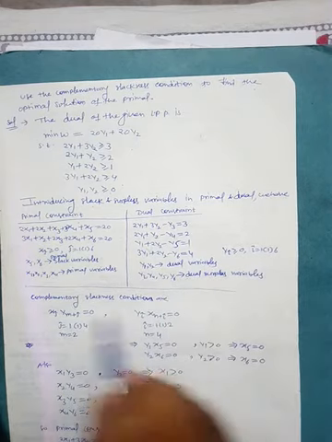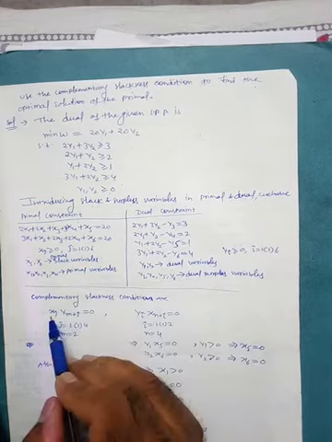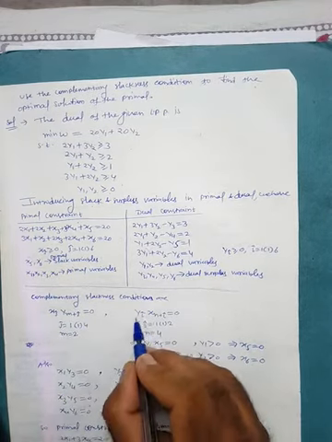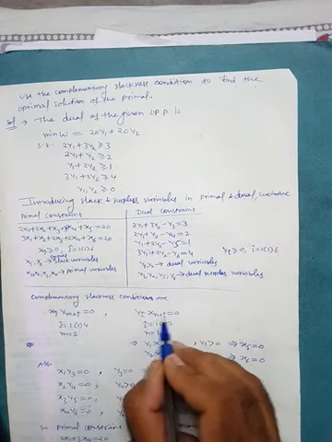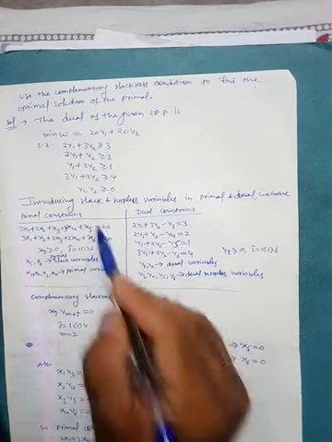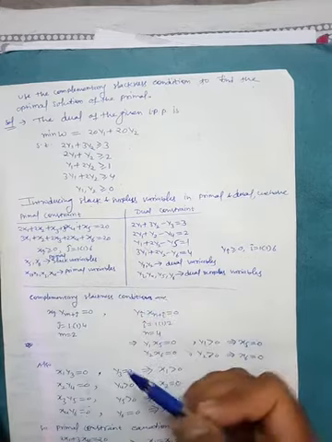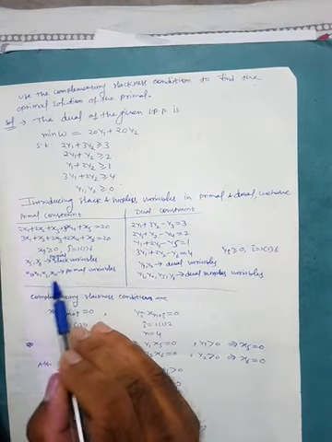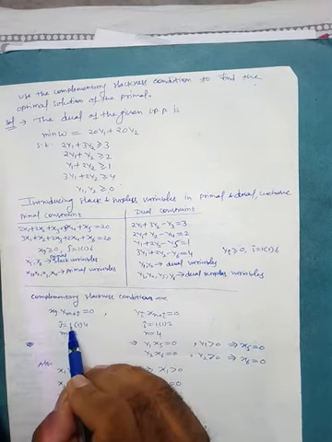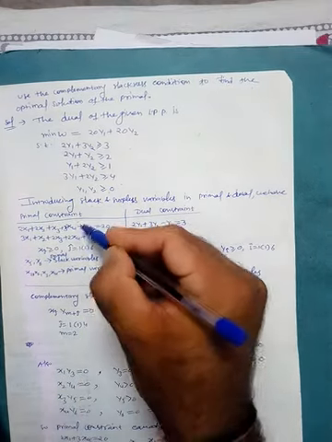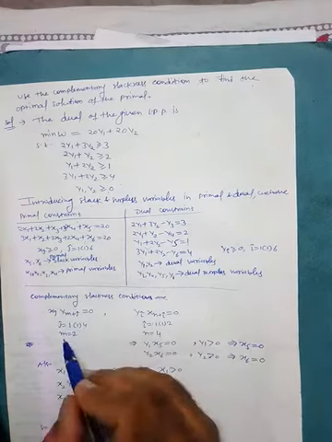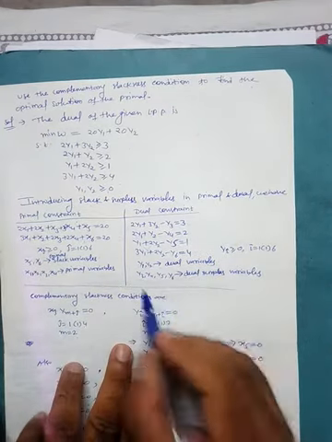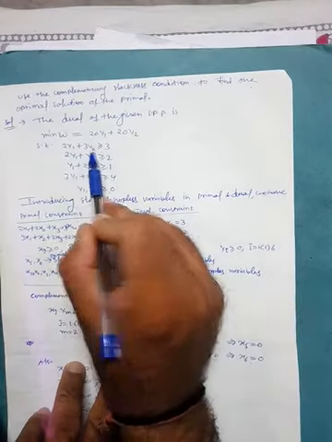Fine. Now based on the complementary slackness condition, xj times y(m+j) is equal to 0, and yi times x(n+i) is equal to 0. Now from here, how many variables are there? Original variables x1, x2, x3, x4, that's why j is from 1 to 4. And we have two constraints, so that's why m is equal to 2. Similarly here in the dual, we have two basic variables y1 and y2.